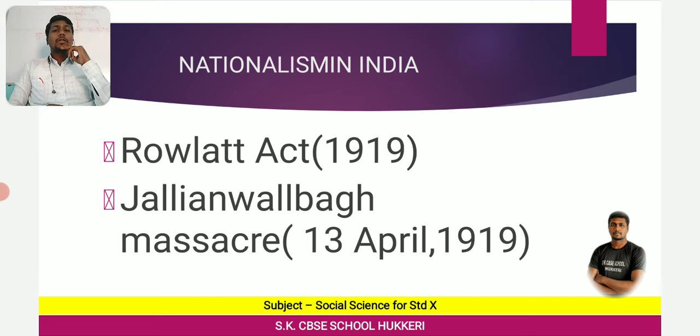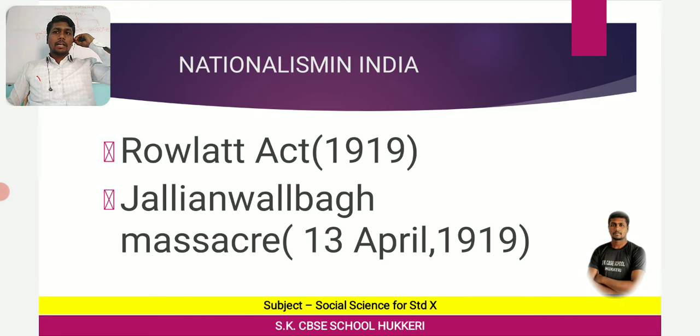And they could be arrested without prior information. This type of enormous rights were given to the police and the British officials according to the Rowlatt Act of 1919. Why did the British bring it? To suppress the national movement of India, the freedom fight of India.